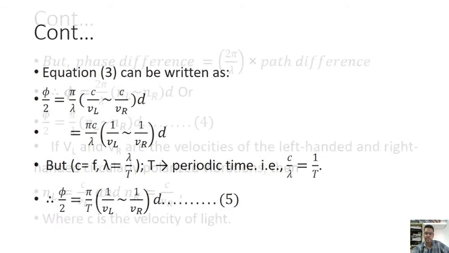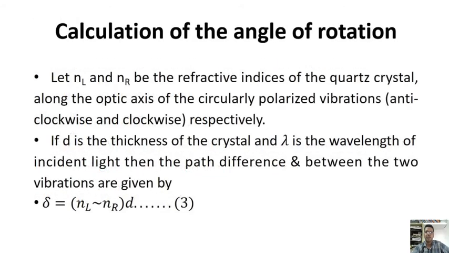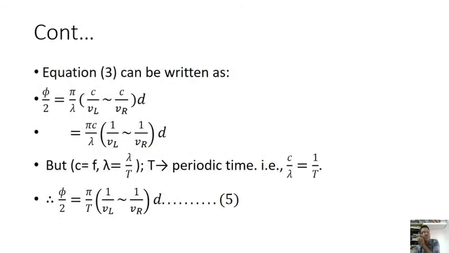Now we substitute these two equations, NL and NR, in equation 3. Then equation 3 becomes pi by T is equal to pi by lambda of (C by VL minus C by VR) of d. Next we take C common: pi C by lambda is equal to (1 by VL minus 1 by VR) of d.